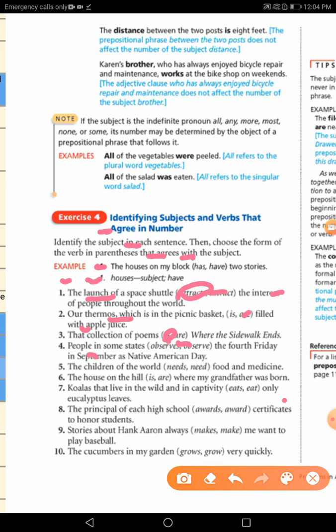Next, people in some states observe, okay, observe. The children need, for sure.